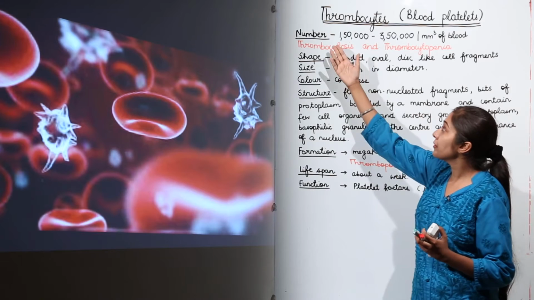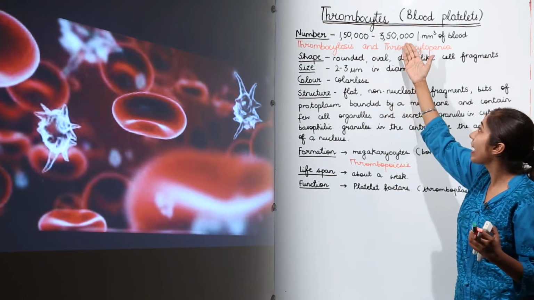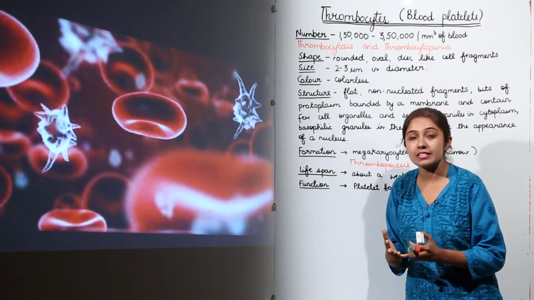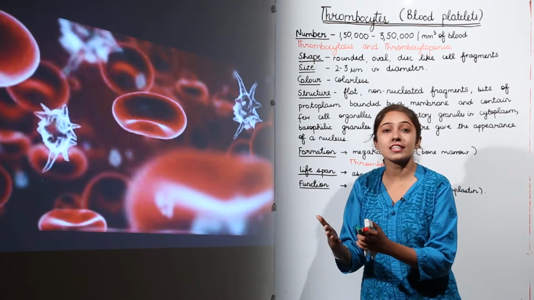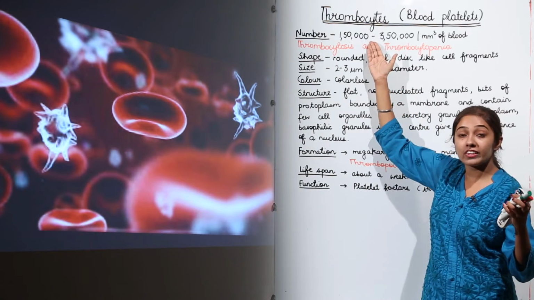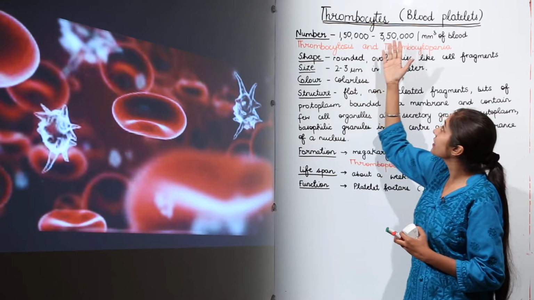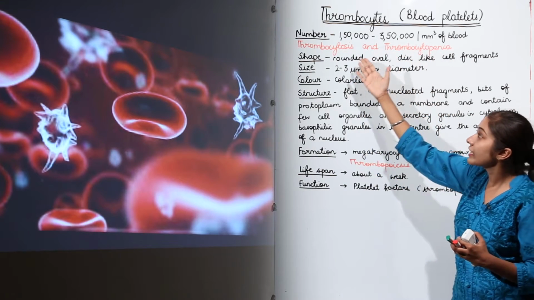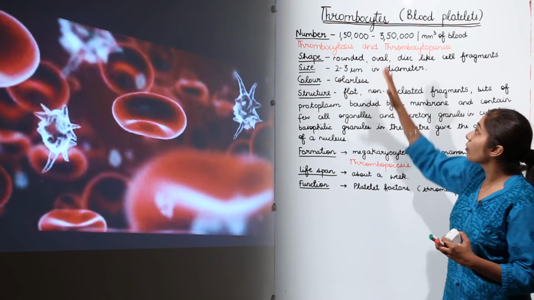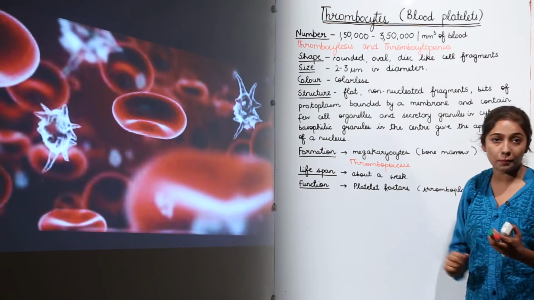If we talk about the number, there are 1.5 lakh to 3.5 lakh blood platelets per cubic millimeter of blood. So their number is between that of RBCs and WBCs. They are smaller in number than RBCs, but larger in number than WBCs. An increase in the number of thrombocytes results in a condition called thrombocytosis, and a decrease in the number of thrombocytes, the blood platelets, is called thrombocytopenia.